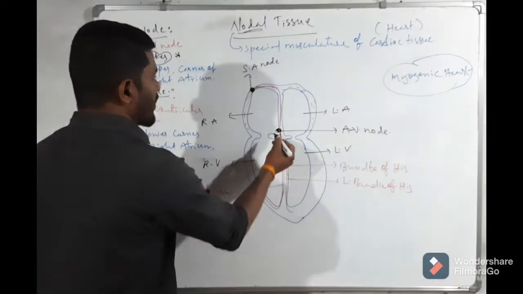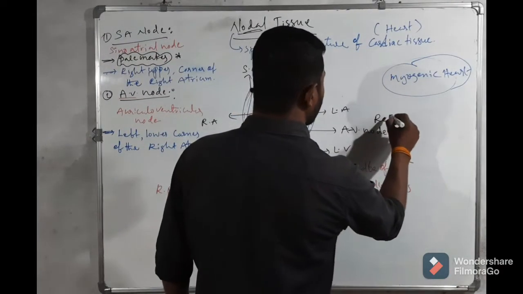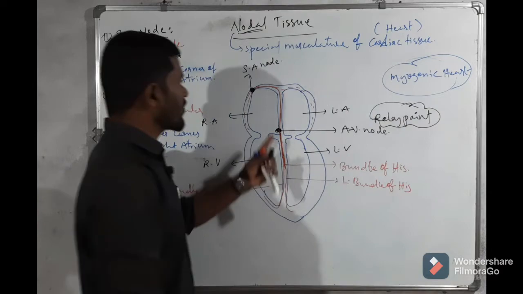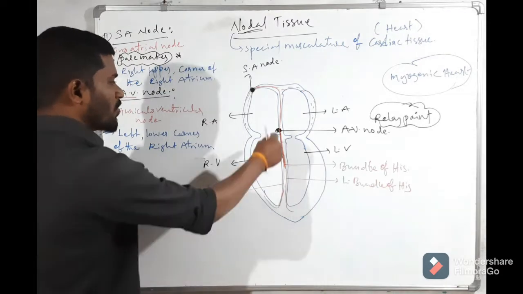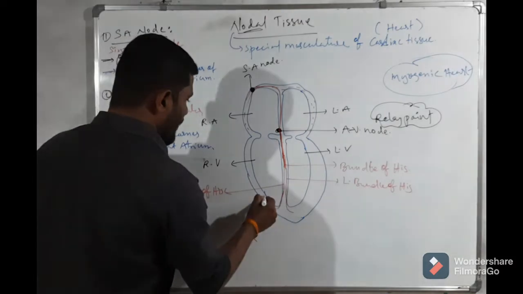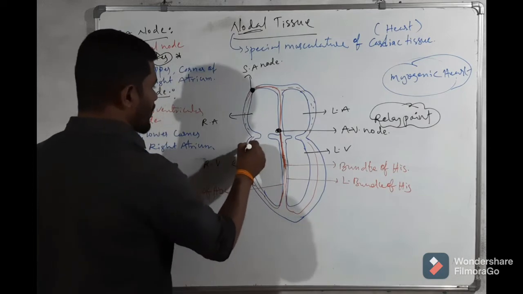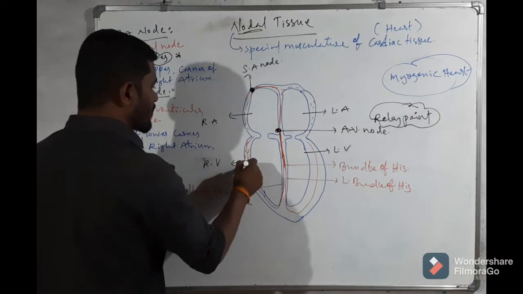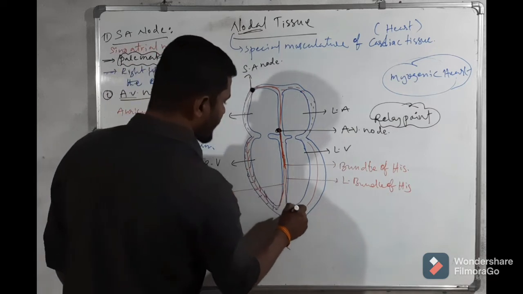The AV node is also called the relay point. Why do we call it a relay point? It receives the action potential and sends it to the walls of the ventricles through the bundle of His. The left and right bundles of His spread into the walls of the ventricles through fine, small branches. These small branches are called Purkinje fibers.